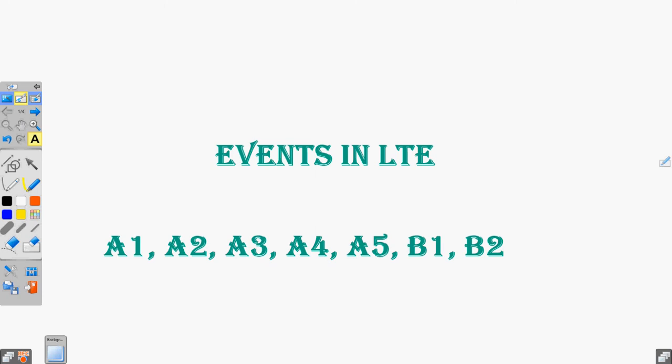Today, we will be discussing events in LTE. Events means the scenarios which occur and based on which the decisions of handover and cell selection take place. So, what are the different events of LTE? There are seven events of LTE mainly: A1, A2, A3, A4, A5, B1, and B2. We will discuss here which is what event.